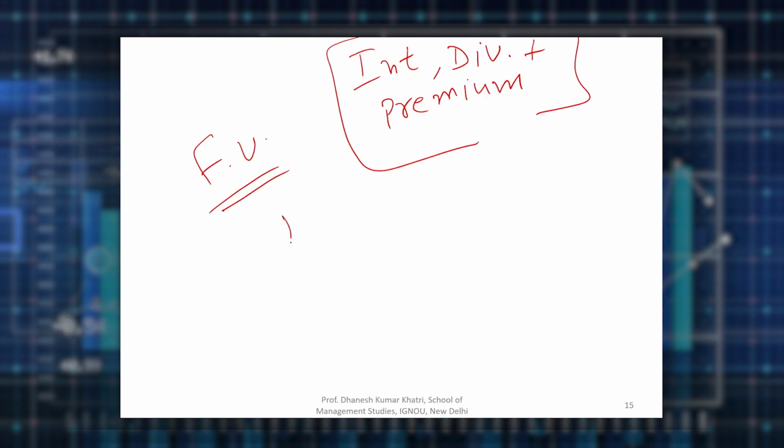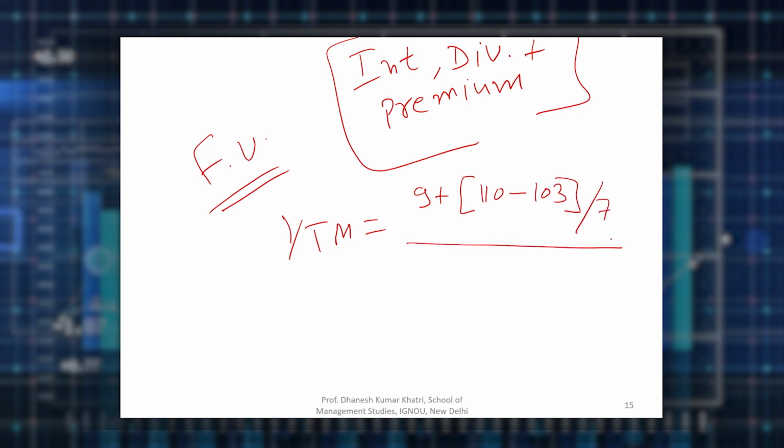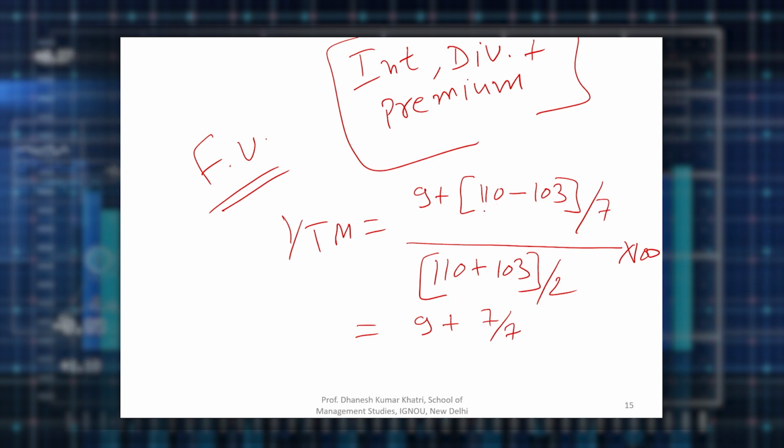So your YTM, as the formula was there, regular income is 9, maturity value is 110, your purchase price is 103, this is divided by N, which is 7, divided by the average of M and P, and we can get the answer. So we get 9 plus 7 over 7. So first solve this part. 110 minus 103, you get 7, divided by 7, which is the maturity period.